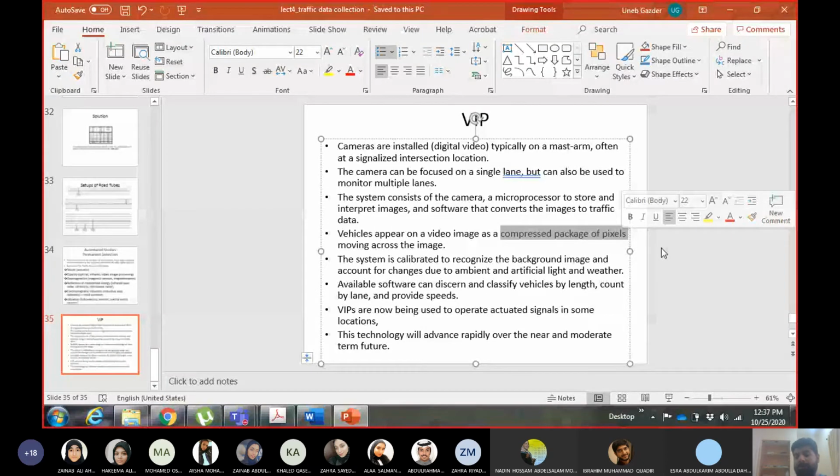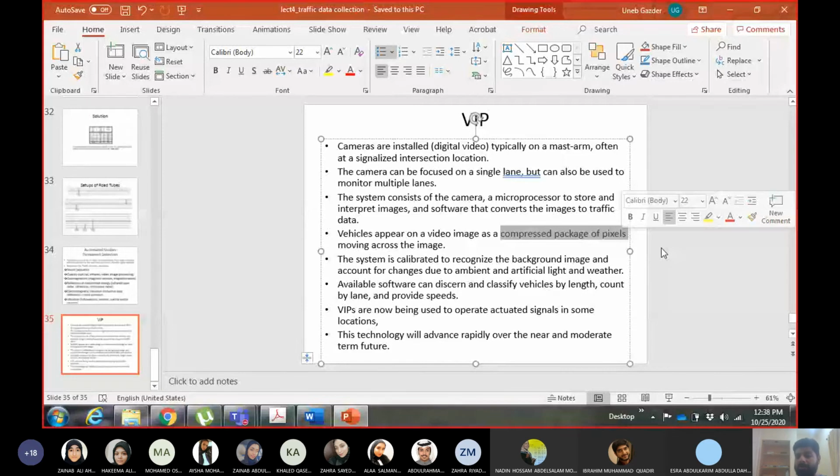Okay, so you have to put some limits that the vehicle will have these many pixels and the road is these pixels and so on. Okay, and then you have to also do some adjustment for the lighting conditions and the weather conditions as well. So some calibration is required so that the software can distinguish between the features and the vehicle.